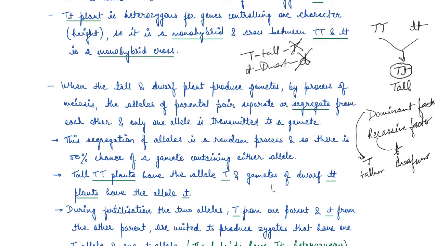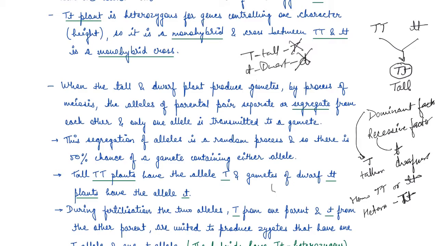So the dominant one will always have the capital letter, and the recessive one will always have the lowercase of the alphabetical symbol, right? So alleles can be similar, as in the case of homozygotes. If it is a homozygote, it is TT or tt. If it is a heterozygote, then it will be one T and one t.